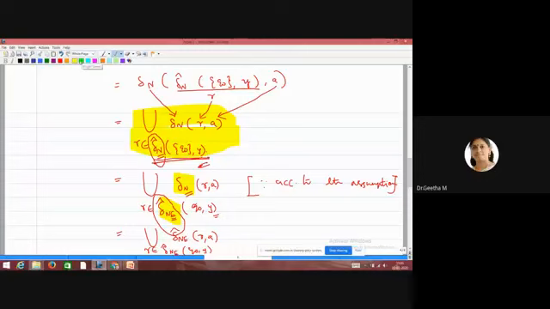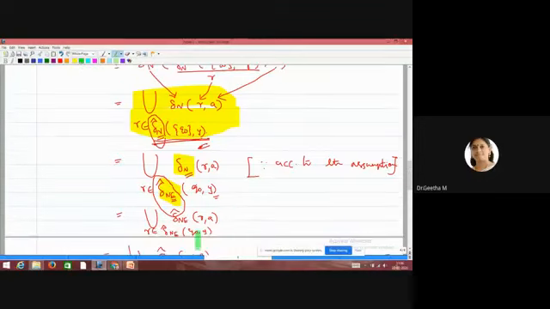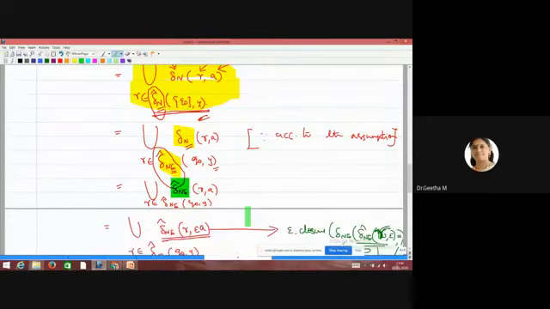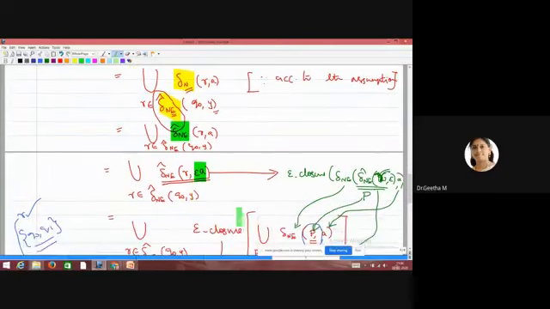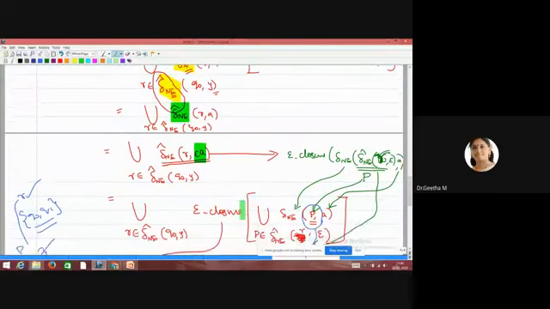Then I can change the color. Consider this inner part delta N, which I replace with delta NE. The meaning is a single transition can be replaced by multiple transitions on the NFA with epsilon side. Then this can be written as epsilon A. Then you can apply the formula of extended transition of NFA with epsilon.